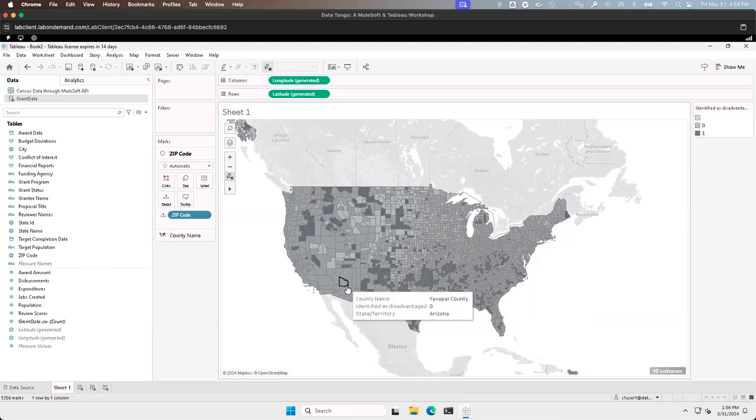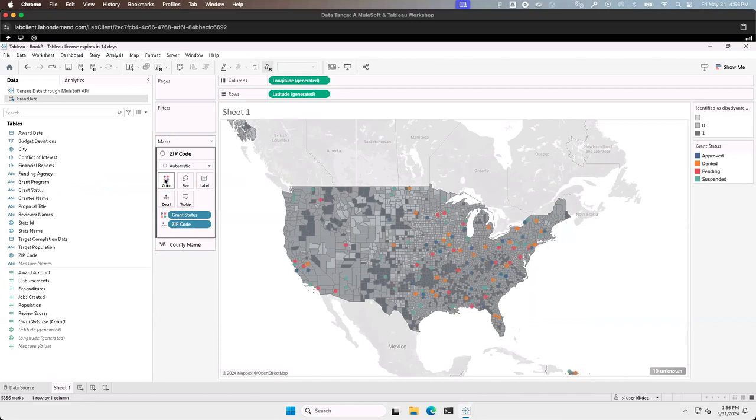Since these are hard to see, they blend in too much, so let's pick another thing to add to color. In this case, I want to look at the different statuses via color. That is certainly much better. But as we all know, visual analytics can be multi-dimensional. So I actually want to add one more dimension to this and look at how much was awarded in each of these areas.